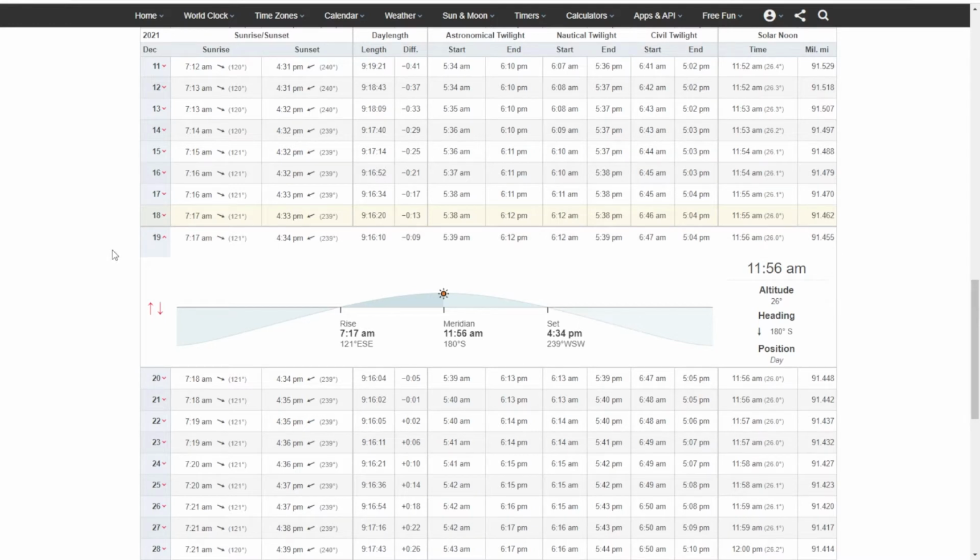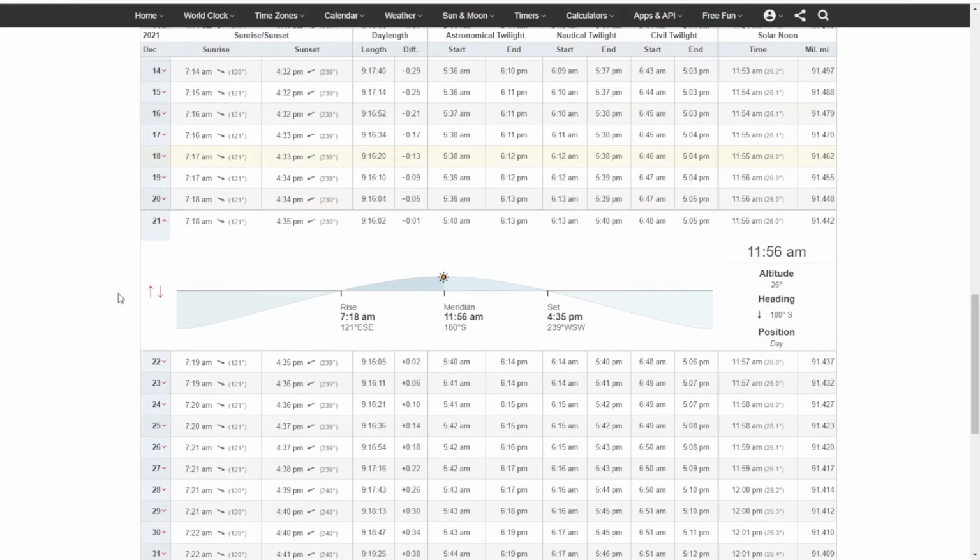So like I mentioned, the solstice is on December 21st, so we're going to find that right here. And we're going to see that the sunrise time is 7:18 in the morning, and the sun sets at 4:35 at night. And we see that the day length is 9 hours, 16 minutes, and 2 seconds. And if we look at the chart right here, we see that all the ones before that are a little bit longer, and all the ones after that are also a little bit longer.